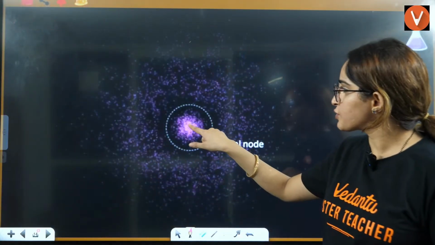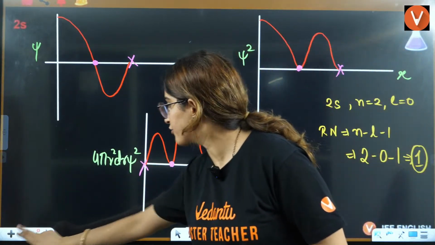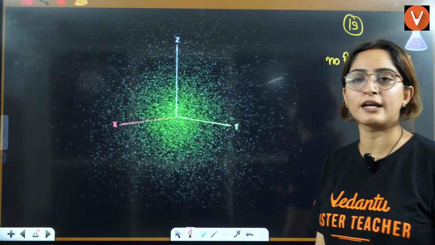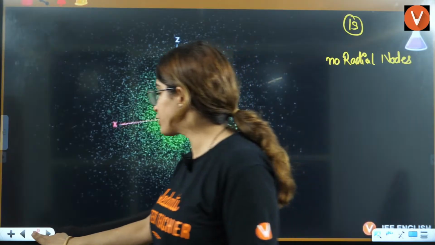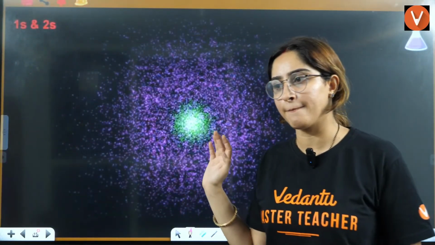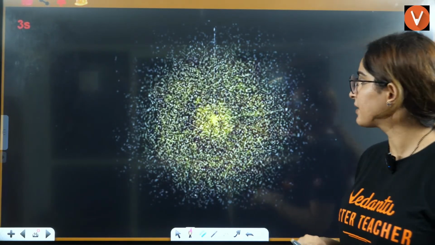So this also is starting from nucleus, and this also is starting from nucleus. This also, if you see this here, is also starting from nucleus. And when you visualize both the things together, this is how they will look, right? Then for 3s, you can draw it the similar way, right?